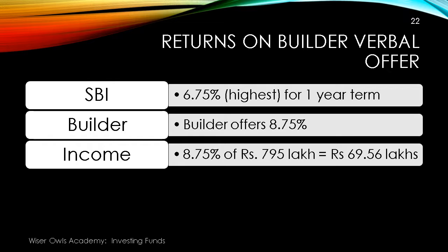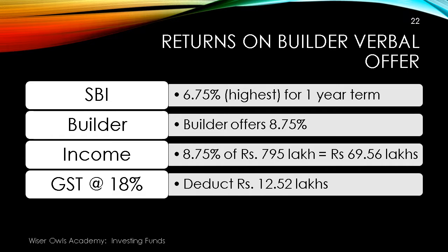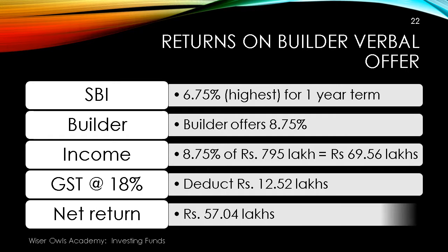But it will be adjusted against services provided by AHPL. So there will be an 18% goods and services tax, GST, applied on that. So what will really be available after deducting that amount, the net return, will be 57 lakh rupees.